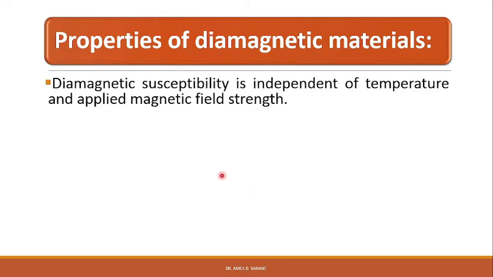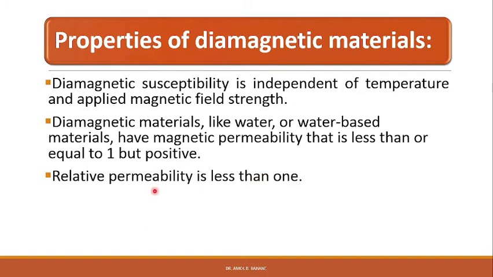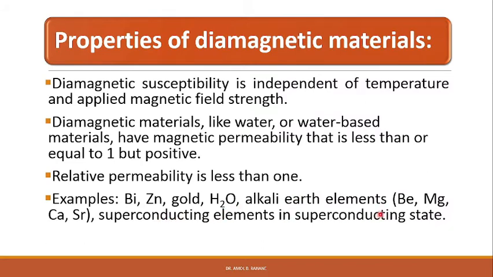The diamagnetic susceptibility is independent of temperature and applied magnetic field strength. Diamagnetic materials like water or water-based materials have magnetic permeability that is less than or equal to 1, but it is positive, whereas the relative permeability is less than 1. Examples of diamagnetic materials are bismuth, zinc, gold, water, and alkaline earth elements like beryllium, magnesium, calcium, strontium. Superconducting elements in the superconducting state are also diamagnetic materials.